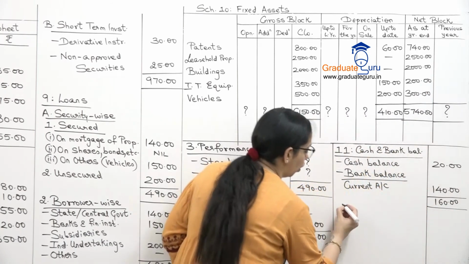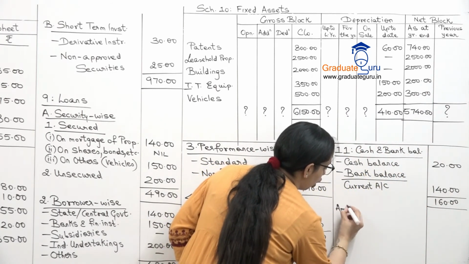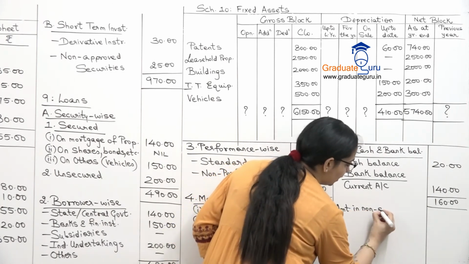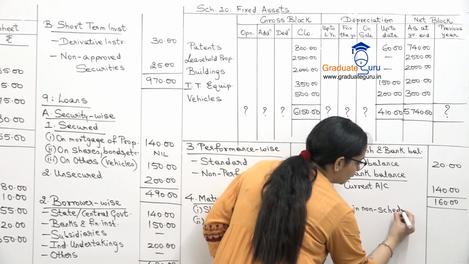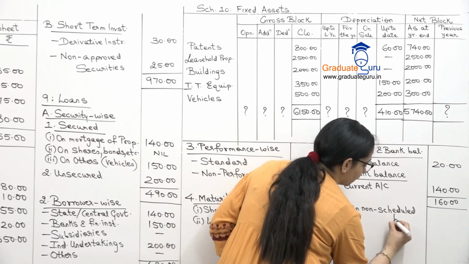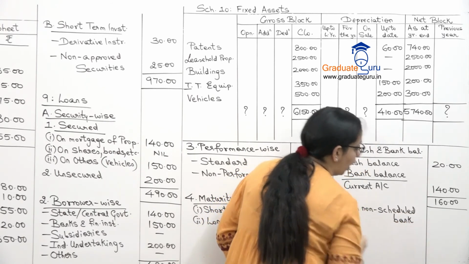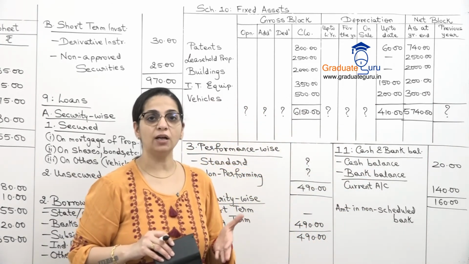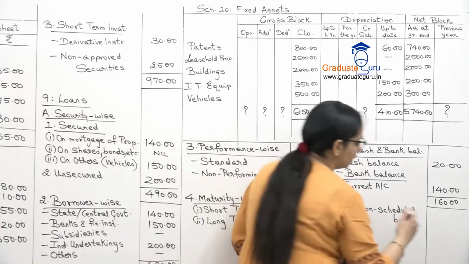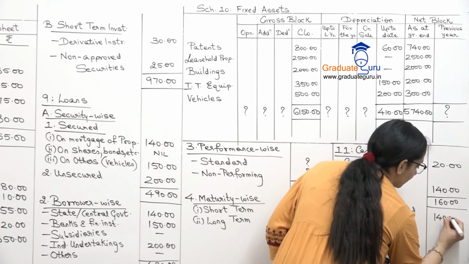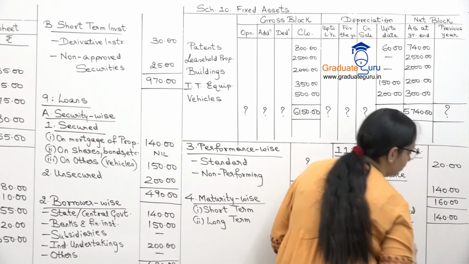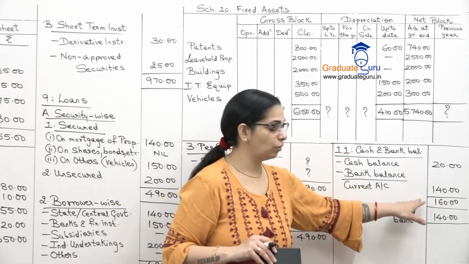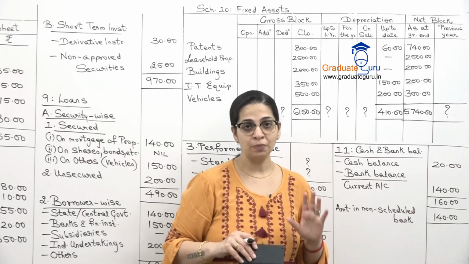And we have to show the amount in non-scheduled bank. So how much of this amount is with a non-scheduled bank? Our account is with a non-scheduled bank only, which is clearly given in the sum. So we will show 140 here. But this is just a disclosure. This amount specifically will not go anywhere. Only this amount 160 you will take to the balance sheet.